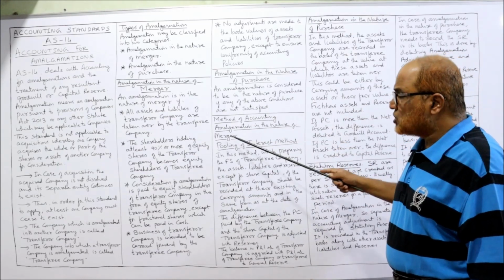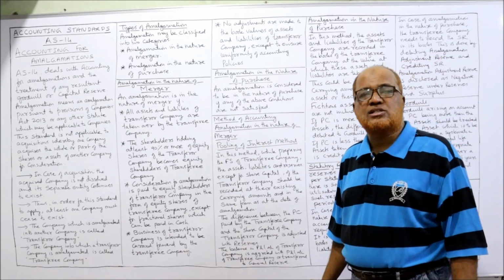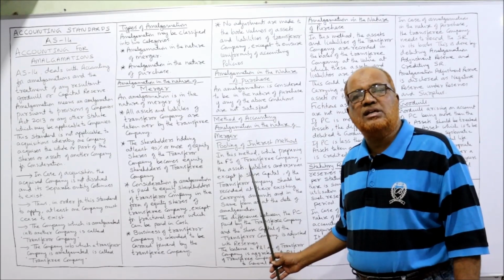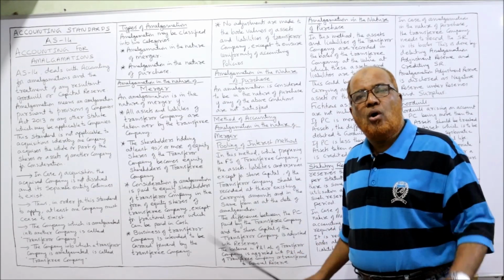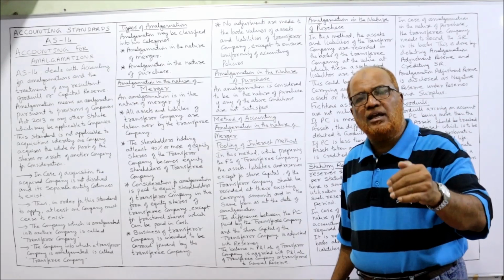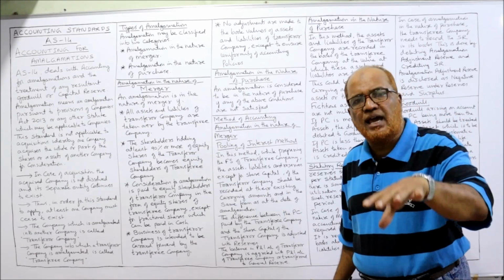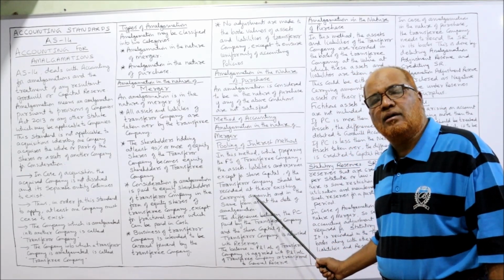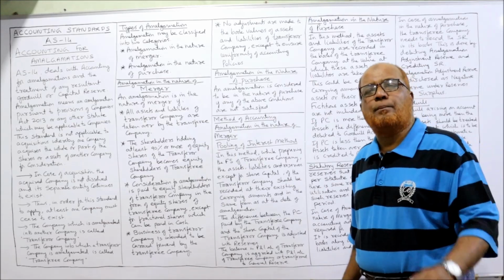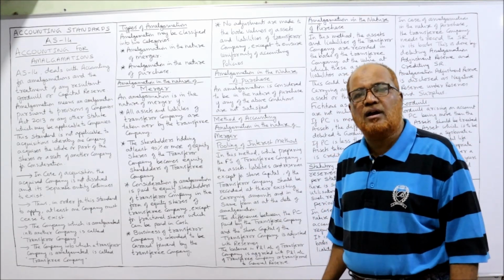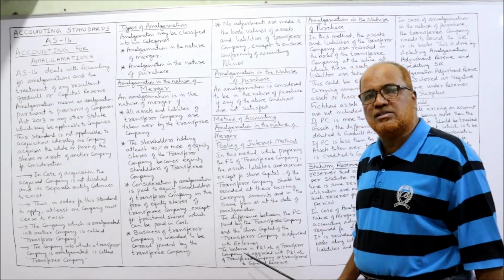Now, this is the pooling of interest method. This pooling of interest method will be applied if the amalgamation is in the nature of merger. All the assets, liabilities and reserves will be taken in the same form, in the same amount in the financial statements of the transferee company, right? The difference between the purchase consideration and the share capital of the transferor company will be adjusted in reserves.